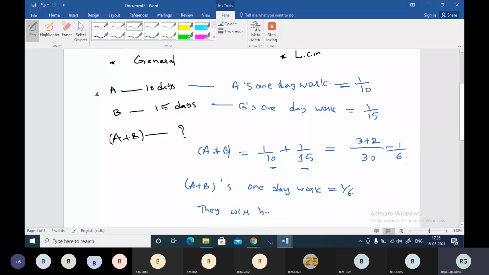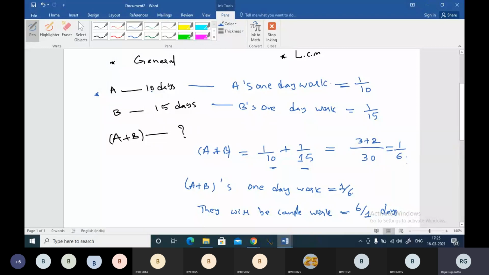They will be completing the work in 6/1 days, boss. That is exactly the reverse of this one. If your one day work is 1/6, then you are going to complete the work in 6/1 days, boss. So what we have done here is, we have found one day work of A, boss. So this is the basic way.